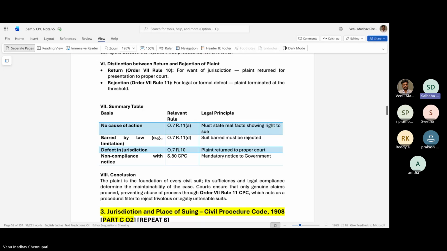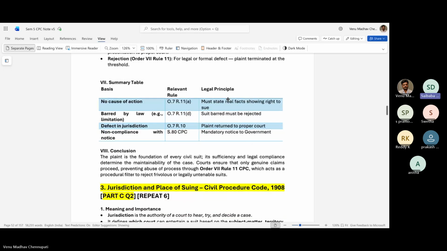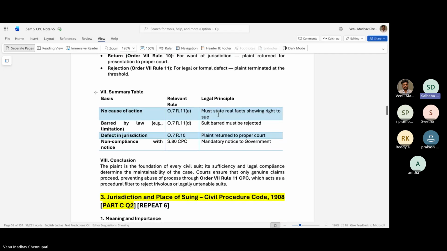Order 7, Rule 11D: if the suit is barred, this is regarding limitation. If the suit is time barred, it is to be rejected. If there is any defect in jurisdiction, that is Rule 10, the plaint is returned to be submitted to a proper court.